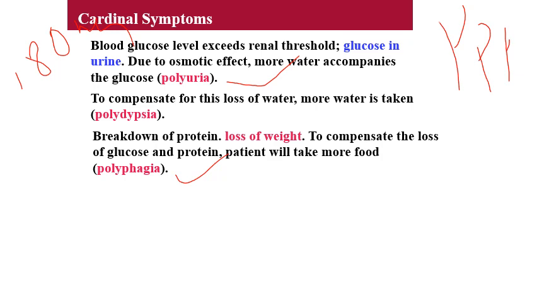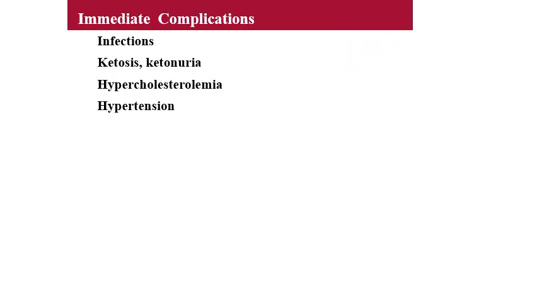The immediate presentation of diabetes mellitus is that the patient may present with these three cardinal symptoms, and usually if the doctor asks, he can find out that there may be loss of body weight, weakness and tiredness. Then if we check the blood glucose level, hyperglycemia may be there, and sometimes urine sugar also may be present. These are the cardinal symptoms.